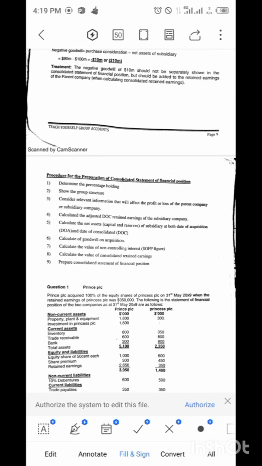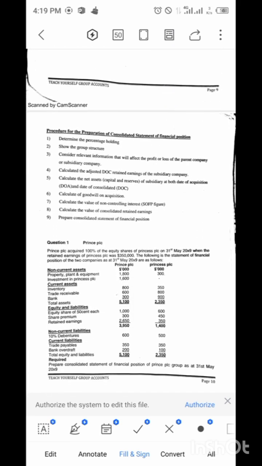All right. So what are the procedures for the preparation of the consolidated statement of financial position? One, determine the percentage holding. That's the first thing you will determine: what is the percentage holding of company A in company B? After then, you will show the group structure. After you've shown the group structure, consider relevant information that will affect the profit or loss of the parent company or subsidiary company, to calculate the adjustment at the DOC, that is, the date of consolidation.